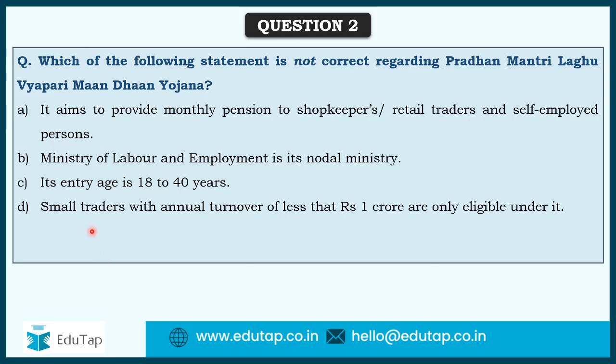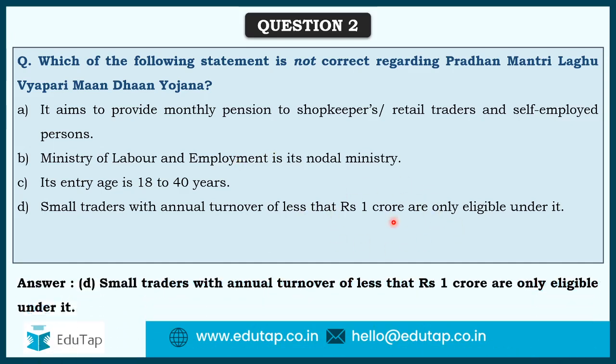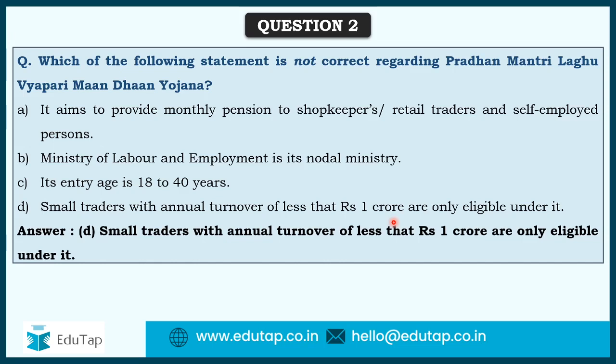Now we come to option D. That takes us to option D as the incorrect option. As I told you in the previous question, Laghu is the keyword in Vyaparis. Annual turnover has been specified by the government, but it is not rupees 1 crore. So this would be the incorrect answer. Small traders with annual turnover of less than rupees 1 crore are eligible? This is not true. This amount is not rupees 1 crore. It is rather 1.5 crore. This is what is being called a Laghu Vyapari or small trader.